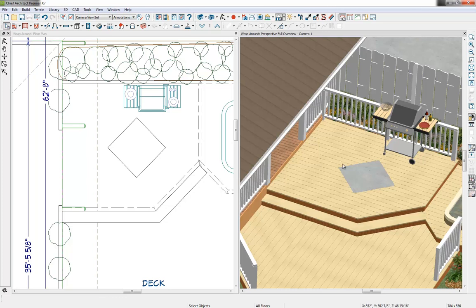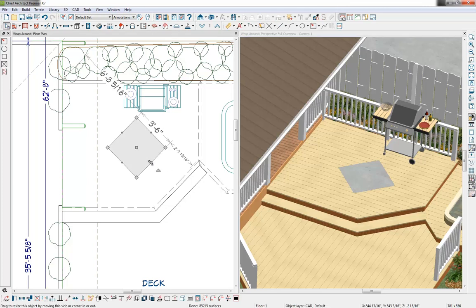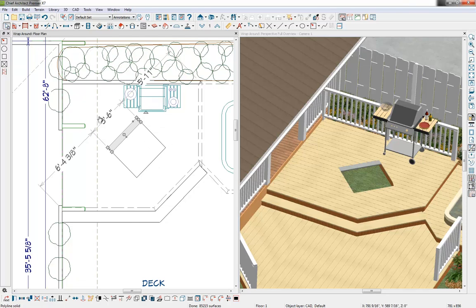However, I'm going to be creating a slightly more complex version, so I'm going to select this polyline solid and reposition it. In fact, let's use our dimensions, so I'll make that 6 inches, and then I'm going to make the width, we're going to do 2 feet 11.5 inches. We'll select OK.